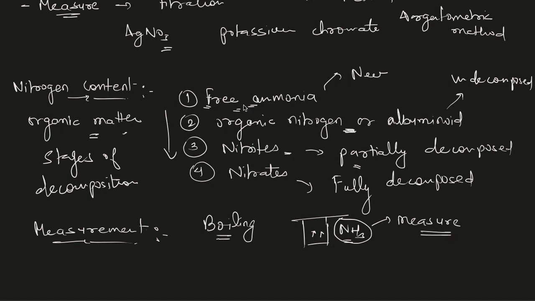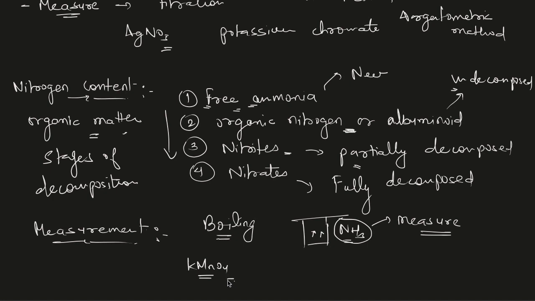And for organic nitrogen, as it is the undecomposed organic matter, first we need to decompose it. For that, KMnO4 is added in this sample. This potassium permanganate is added, which is an alkaline solution. With the help of this, we can speed up the process of decomposition.